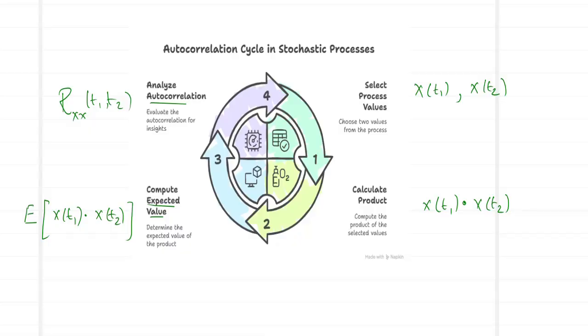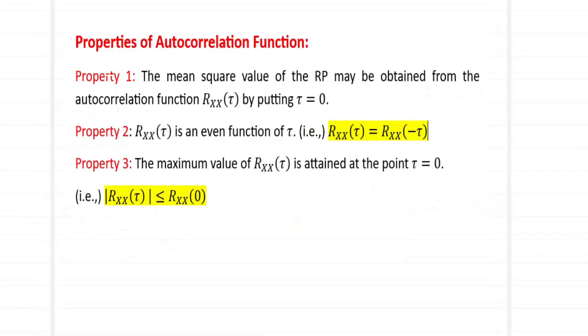Now we will move on to the properties of autocorrelation. The first property says the mean square value of the random process may be obtained from the autocorrelation function Rxx of tau by substituting tau as 0.